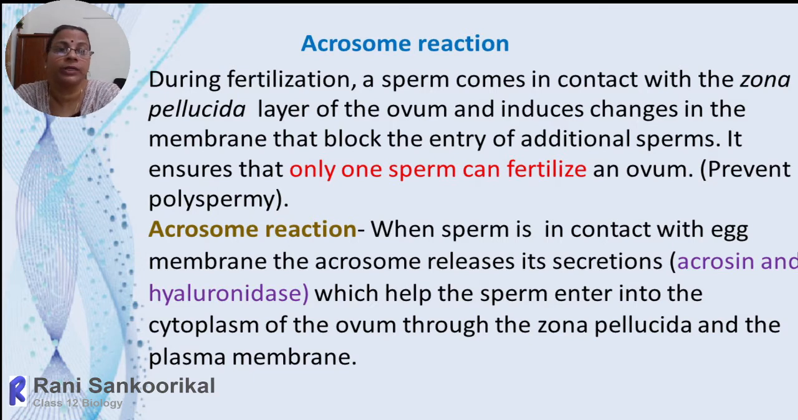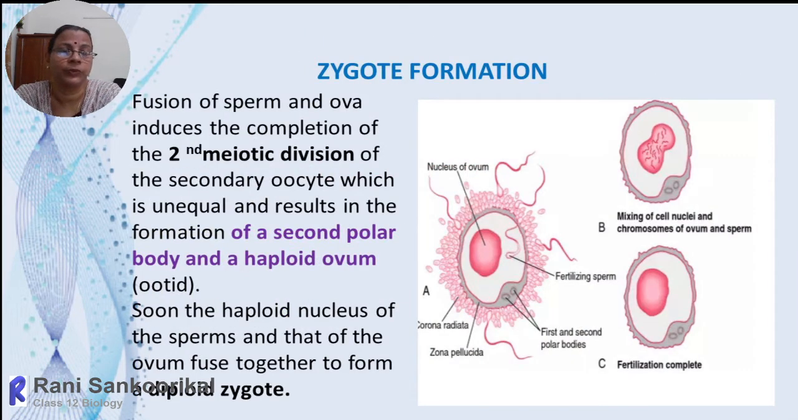Simultaneously, the chromosome component of the sperm and the chromosome component of the egg come side by side, and this immediately results in fusion. This is amphimixis, the coming together of the ovum nucleus and the sperm nucleus, and they fuse. This induces the second meiotic division of the secondary oocyte, because we know that at ovulation only the first meiotic division is completed. The second meiotic division is completed when the sperm head fuses with the egg.